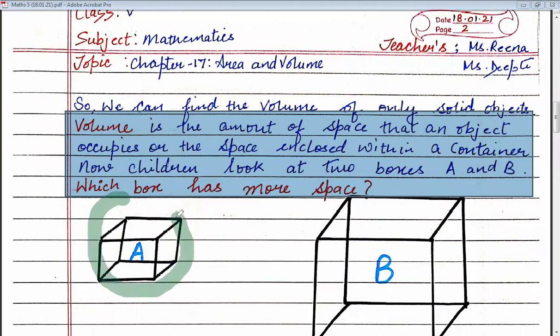This is the amount of space that an object occupies, which is the volume. Or you can say, what is the inner space enclosed by this container? This is the volume of the container.